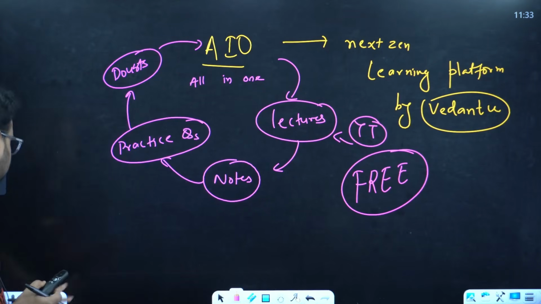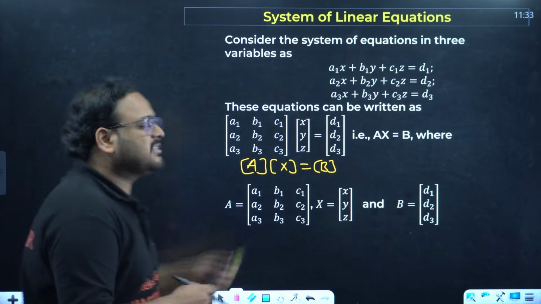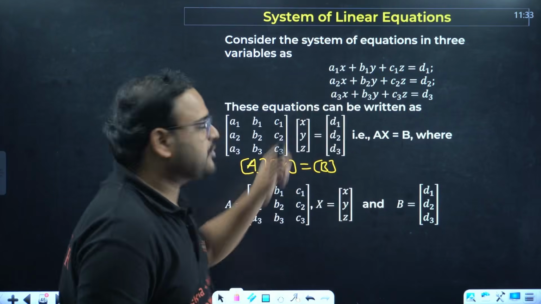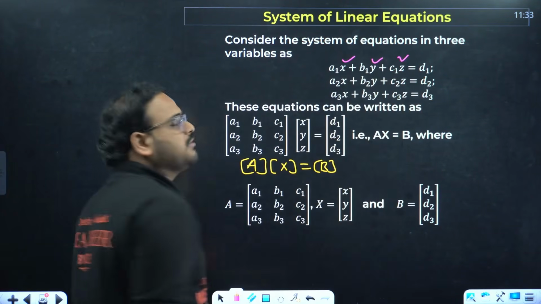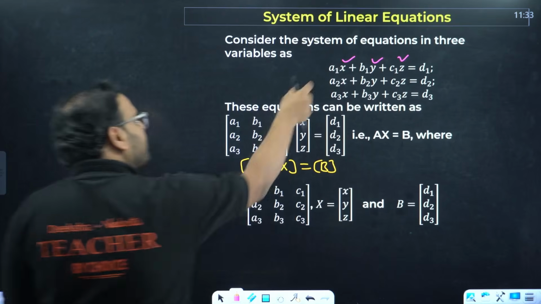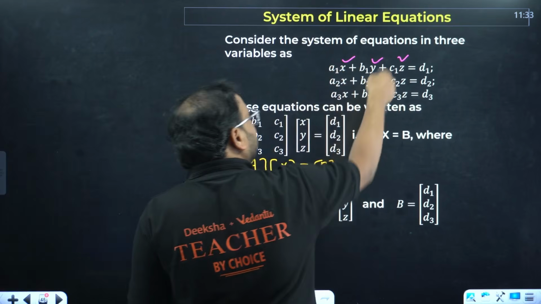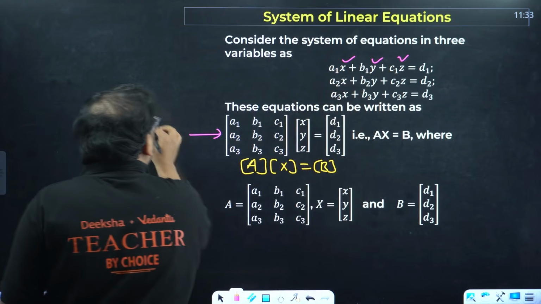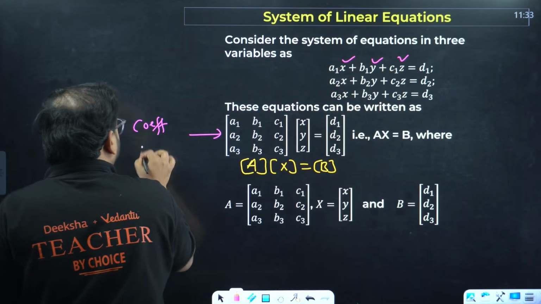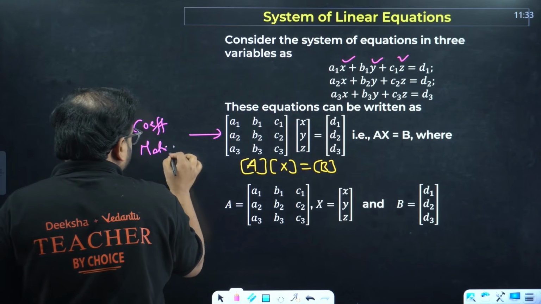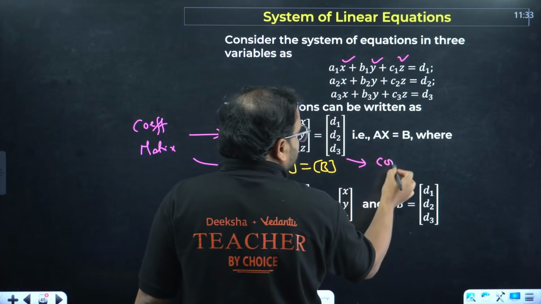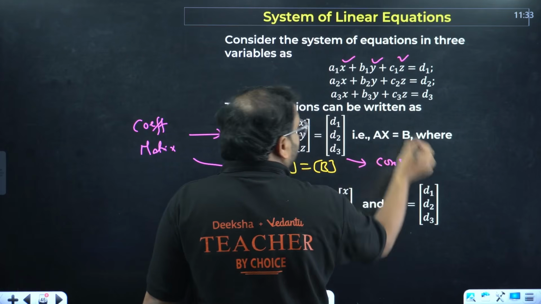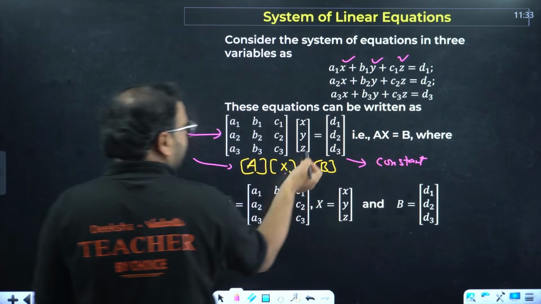Okay, so this is the same thing I was explaining, right? The system of equations. When you have 3 equations in 3 variables, x, y, and z, how to solve it using the matrix method. Of course you're going to write the coefficients a1, a2, a3, b1, b2, b3. This matrix is called the coefficient matrix A. This is called the variable matrix. This is the constant matrix, the right hand side d1, d2, d3.